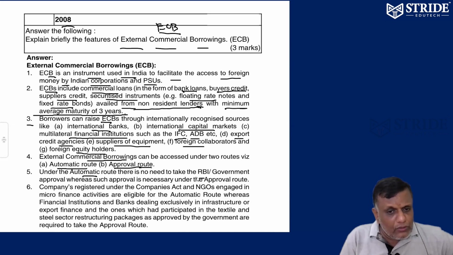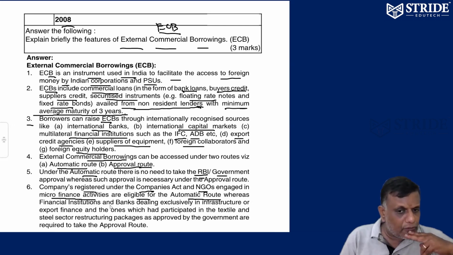Under the automatic route, no RBI or government approval is required. But under the approval route, you need to get approval from the RBI and the government. Companies registered under the Companies Act, and NGOs engaged in microfinance activities, are eligible for the automatic route.